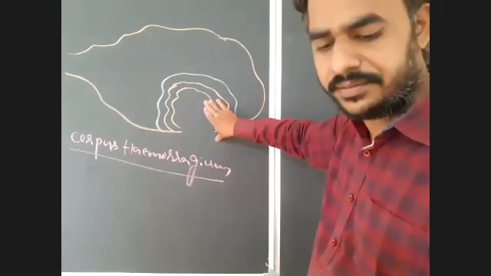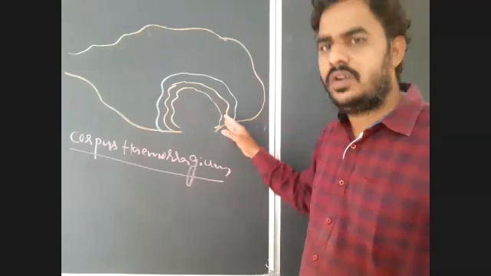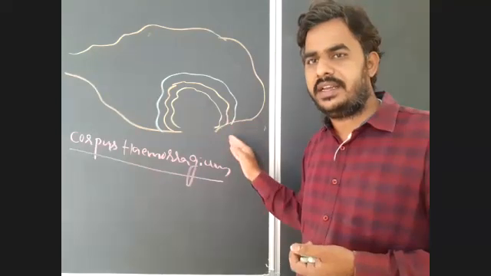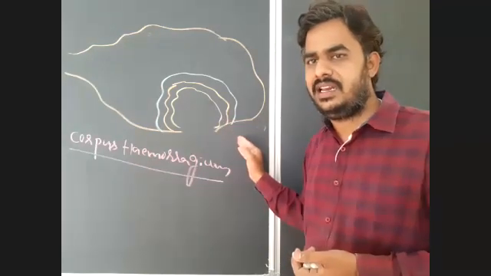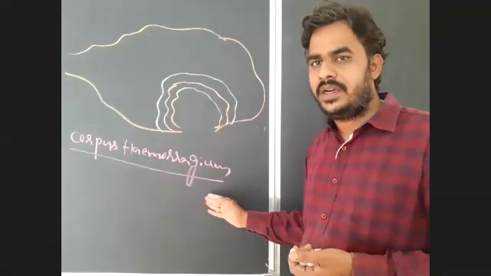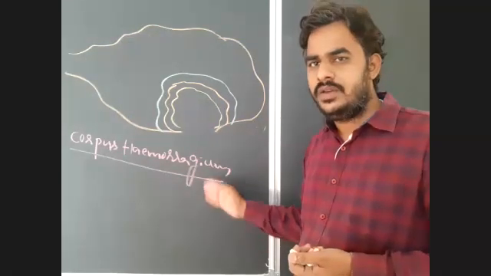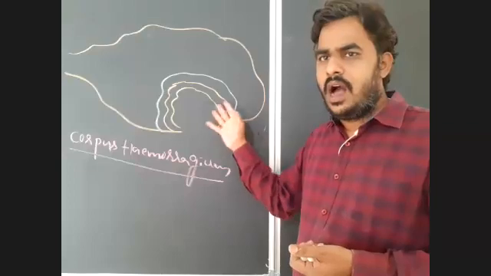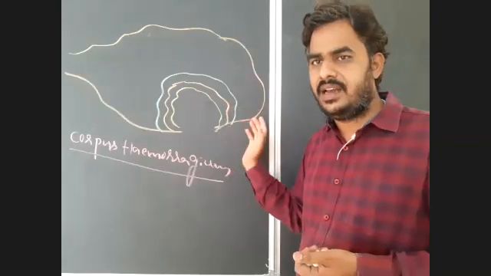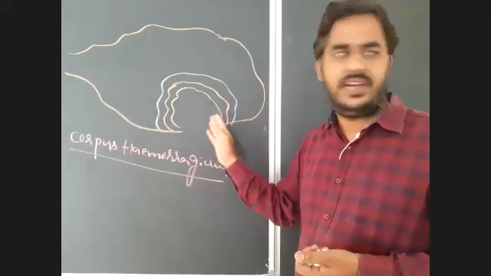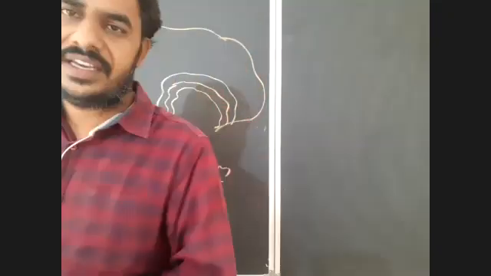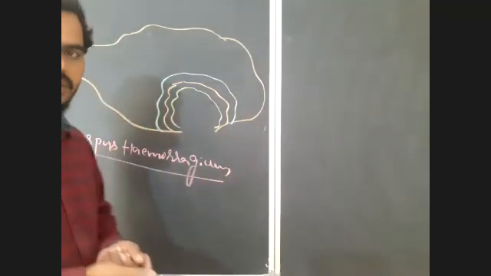So now come to this topic. After releasing of the secondary oocyte, the ruptured follicle or the collapsed Graafian follicle will be filled with blood clot, which is known as corpus hemorrhagicum. What is corpus hemorrhagicum? After releasing of the secondary oocyte, the ruptured, matured Graafian follicle will be filled with blood clot, known as corpus hemorrhagicum. That you have to remember.